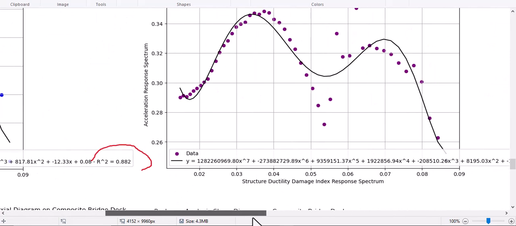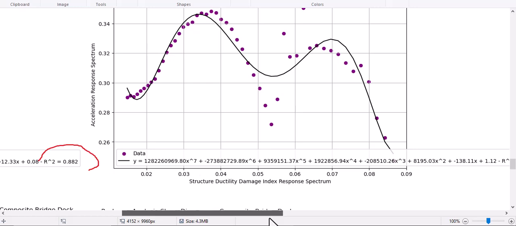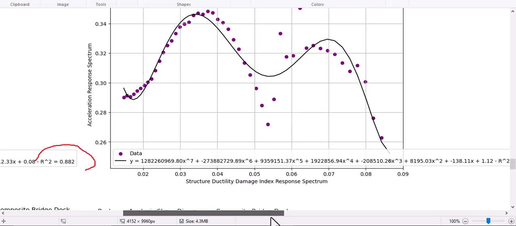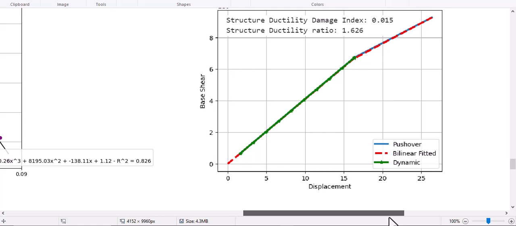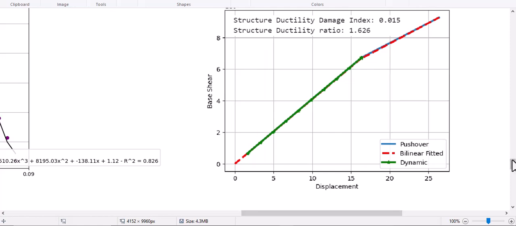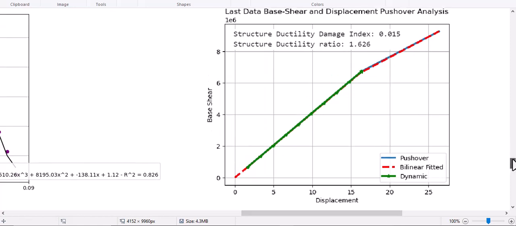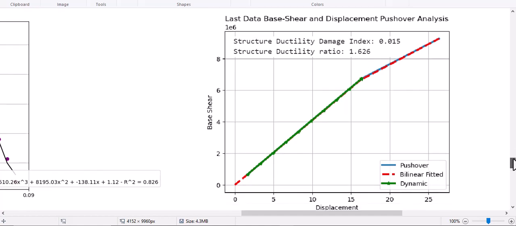And let's see relations between the acceleration response spectrum of the structures and structural ductility damage index. It has this shape with the good R squared fit data. And in here you see the last base shear and displacement outputted data of pushover analysis and dynamic analysis. So you see in here.